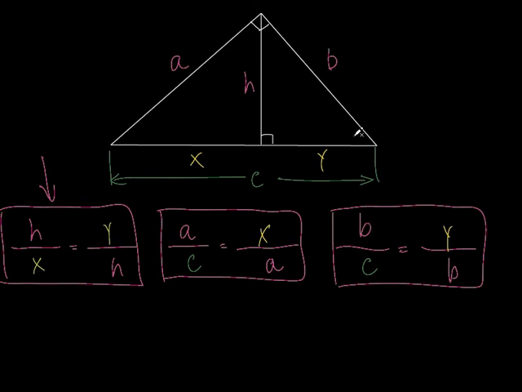B is the geometric mean between what? The whole hypotenuse and the segment of the hypotenuse that's what? Adjacent or closest to side B. So it's Y. So B is the geometric mean between C and Y. A is the geometric mean between C and what? X. H is the geometric mean between X and Y. If you can remember that pattern, you shouldn't have any problem with this at all.